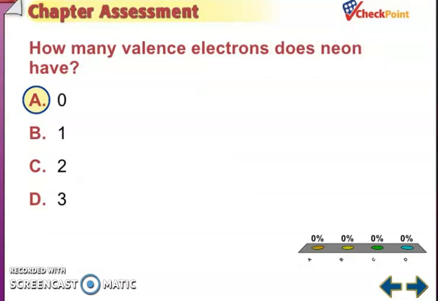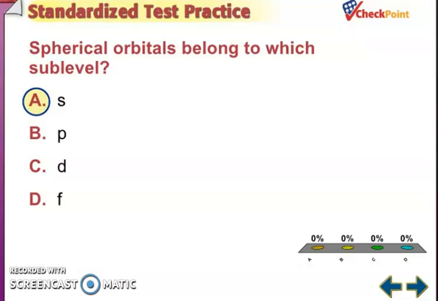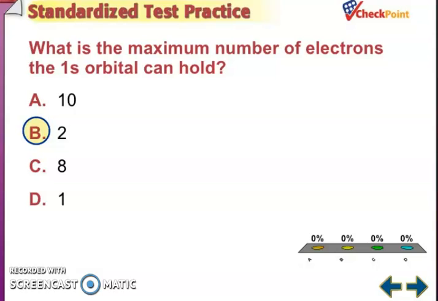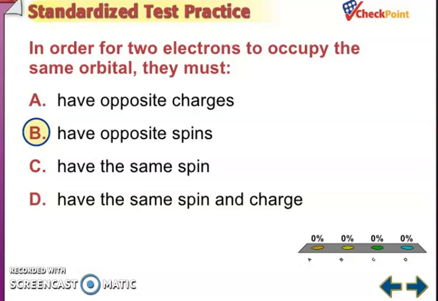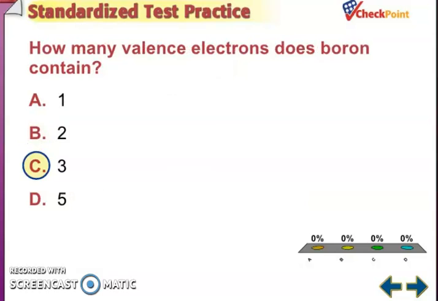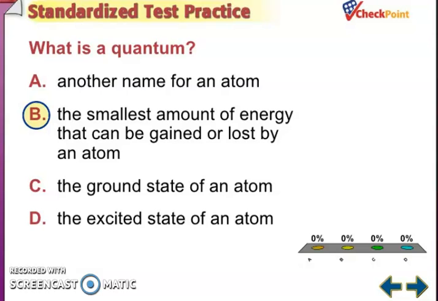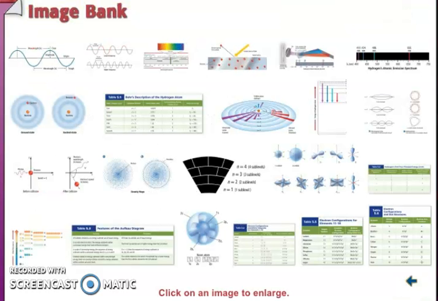How many valence electrons does neon have? 8. So, a spherical orbital belongs to which sublevel? S. What is the maximum number of electrons the 1s orbital can hold? 2. In order for 2 electrons to occupy the same orbital, they must have opposite spin. So, how many electrons does boron contain? 5. Like that. What is a quantum? The smallest amount of energy that can be gained or lost by an atom, that is quantum.